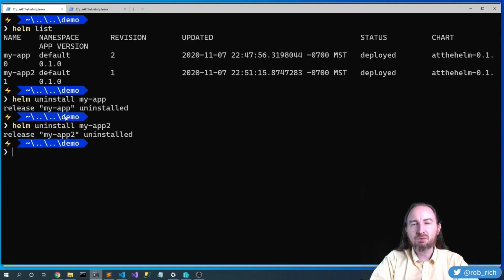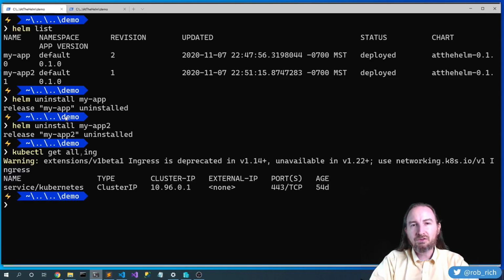Do I need to remove users and roles and PVs and config maps? Nope, I don't need to worry about that at all. kubectl get all, and I can see that all those resources were removed for me. Perfect. The Kubernetes YAML files are a little bit verbose, and packaging them up this way means that I don't have to worry about all those details as a consumer of my package.